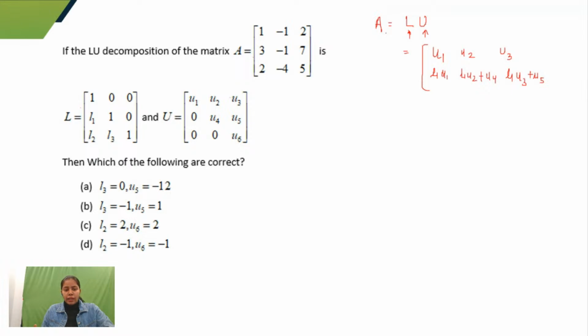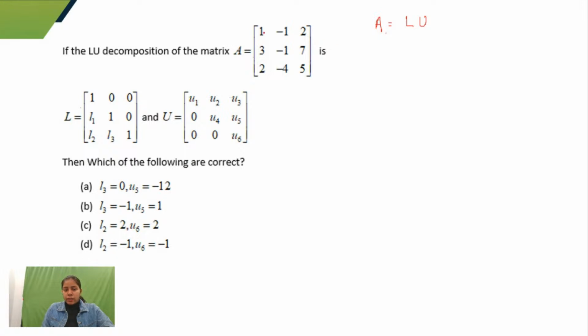If I try to do that, it would be a lot of calculation and there would be a chance of error, so I would not do that. Then how do I find the values of L and U? By row reducing the matrix. So what do I mean by row reducing?